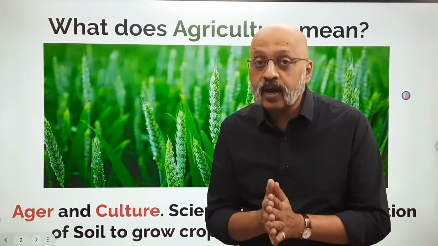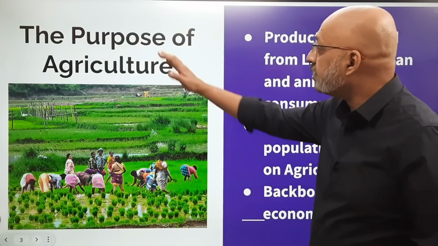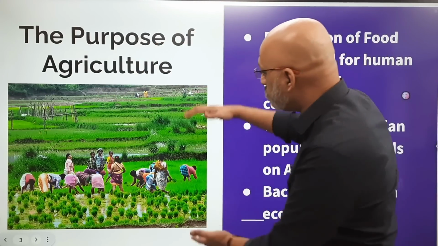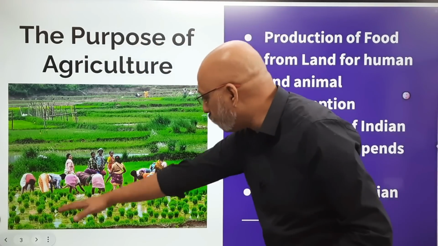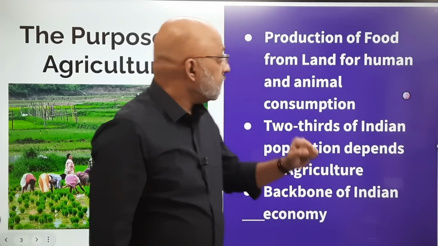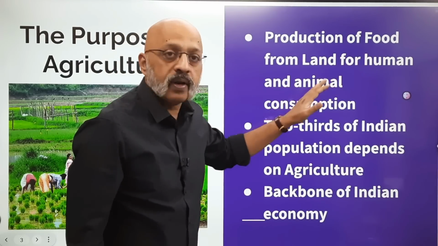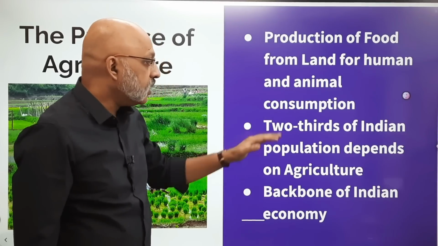Now, next we come to what is the purpose of agriculture? Why is it that people over generations have resorted to agriculture? Mainly, the obvious answer is we need food to eat. So let's move to the next slide. The purpose of agriculture. This beautiful photograph that you see, these women sowing paddy. It is for the production of food from land for human and animal consumption.